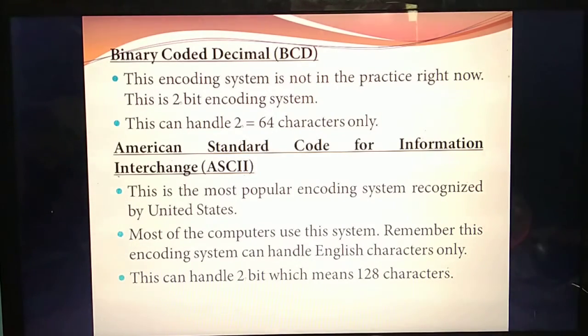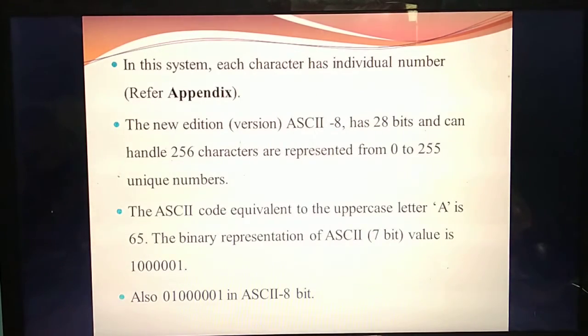Understand? What do you mean by ASCII? This is the most popular encoding scheme, mainly used for English characters only. Here it can handle 2 power 7, which means 128 characters. Each character will have a separate number. Later in your textbook they have given one big tabular column, where we can see the ASCII values. Very important. Each character has an individual ASCII value. For example, the ASCII value for A is 64, B is 65. Likewise, each character will have some ASCII value.